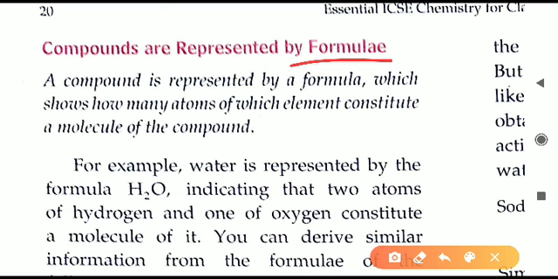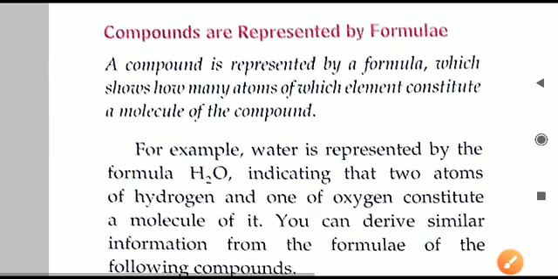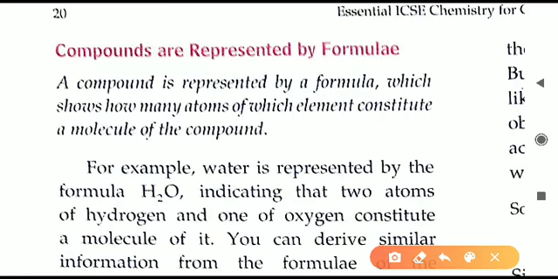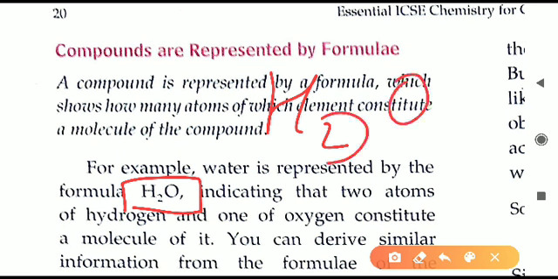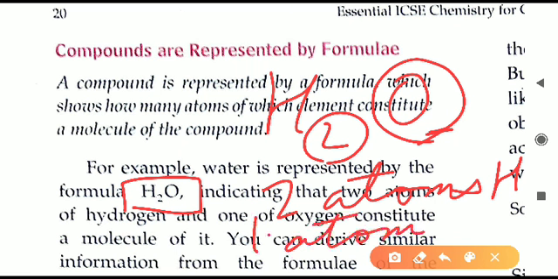Now a particular formula will show what? It will show how many atoms are present in a particular molecule. For example, the formula for water is H2O. H2O means what? It is having H in how much amount? That is 2. That means 2 atoms of hydrogen are there, and oxygen, no number is written there. That means only one atom of oxygen is there. So the formula is indicating what?